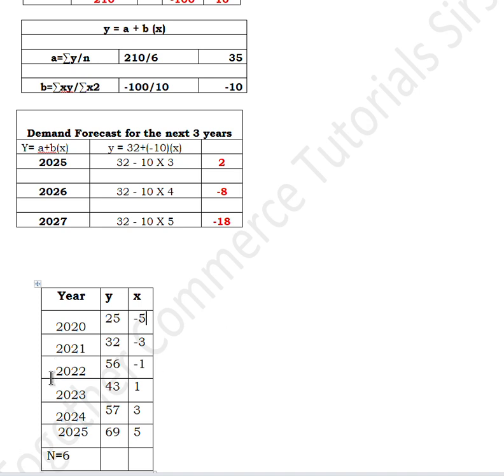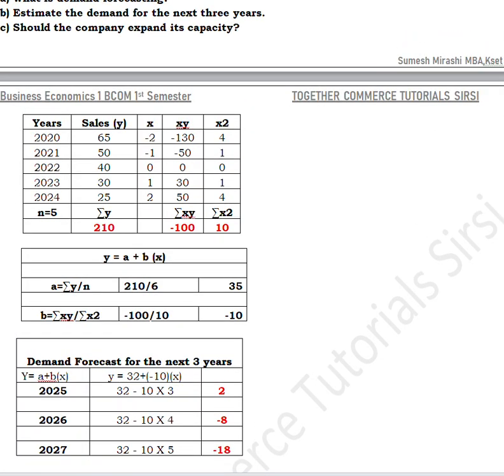You should divide the years into two equal parts, 3 years up and 3 years down. The below 3 years will get the numbers 1, 3, 5. The above 3 years will get -1, -3, -5. So once this concept is clear, the next steps are quite easy.